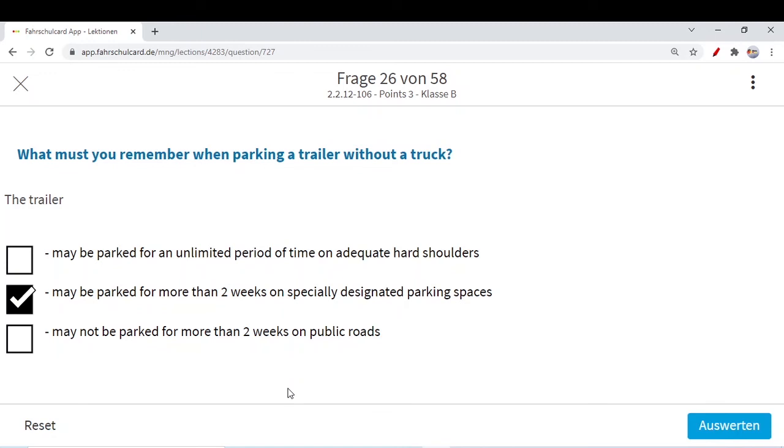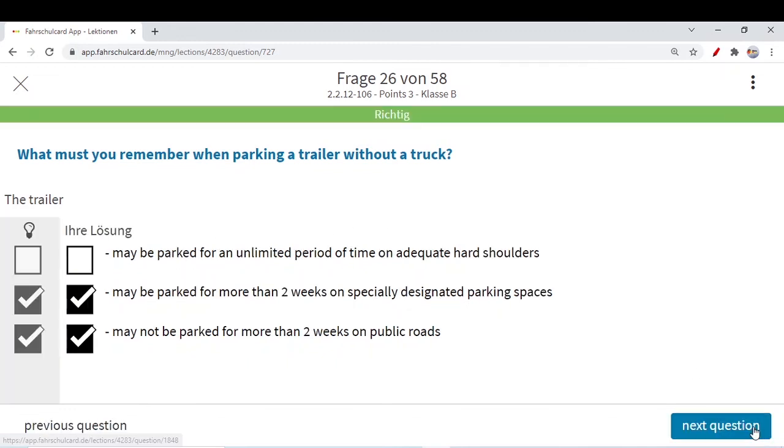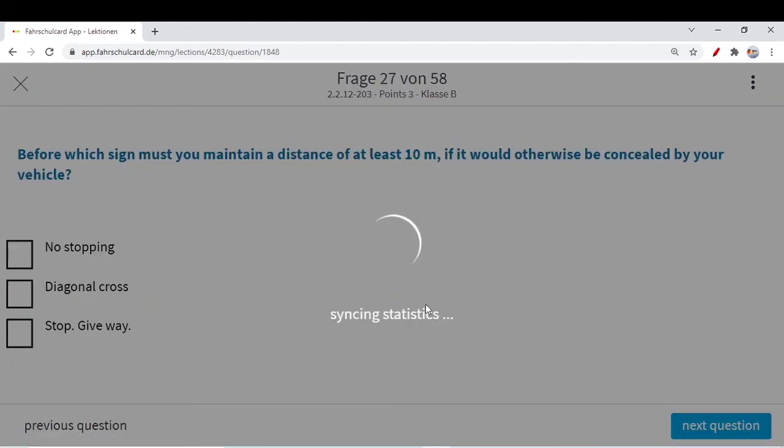then you can park your trailer without a truck. May not be parked for more than 2 weeks on a public road. Standard. If you want to park your trailer without a truck on the public road, then you can only do it for a maximum of 2 weeks, not more than that. If more than that, do it on the designated area or paid areas. And unlimited time on the hard shoulder is never possible. It was a wrong answer. So let's move to the next question.